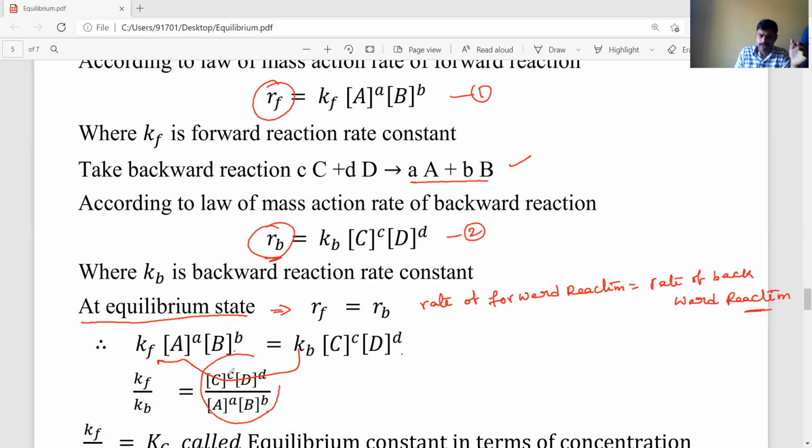This Kf by Kb is nothing but Kc. So Kc, the equilibrium constant in terms of concentration, is equal to [C] power c into [D] power d by [A] power a into [B] power b.